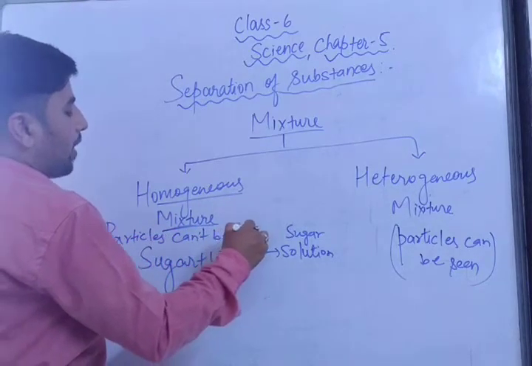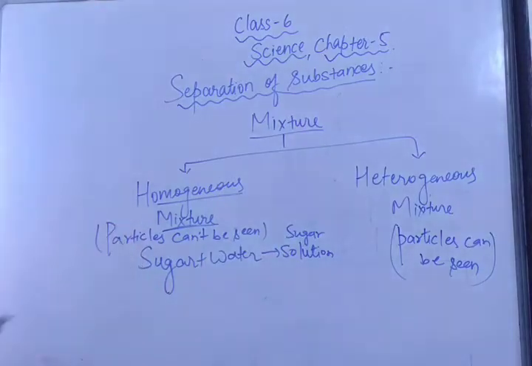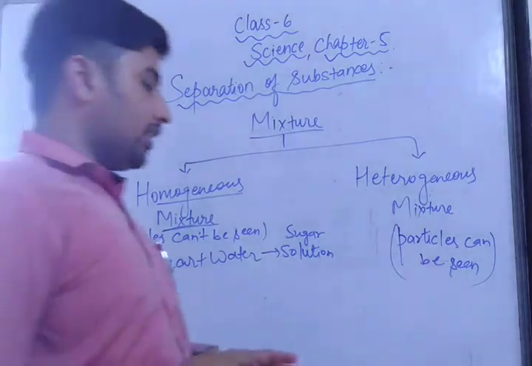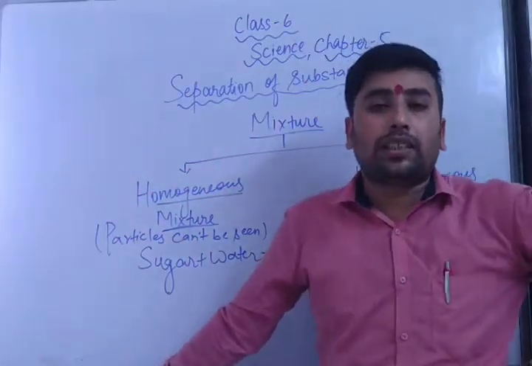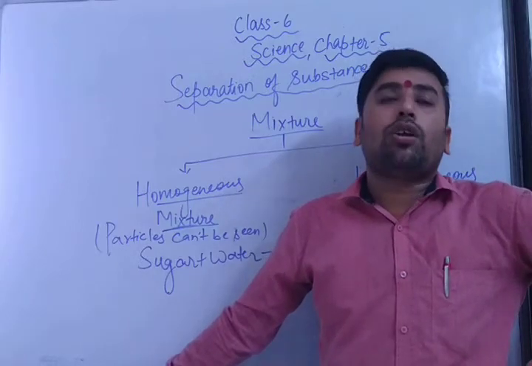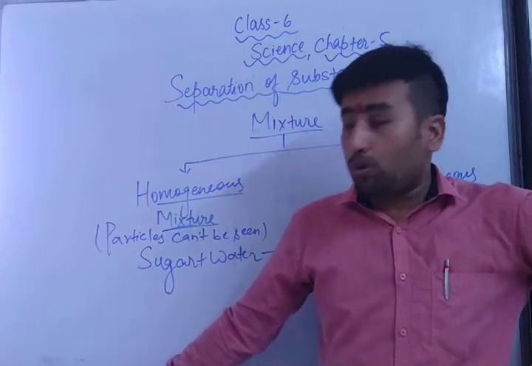Got it? So if anybody asks you the difference between homogeneous and heterogeneous mixture, you can politely reply: a mixture in which the dissolved particles can be seen is called a heterogeneous mixture, and one in which they can't be seen is called a homogeneous mixture.